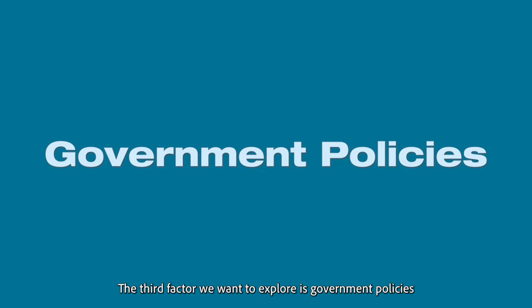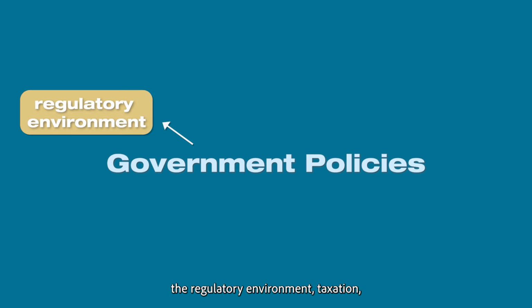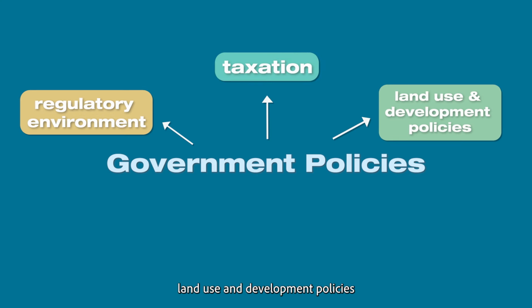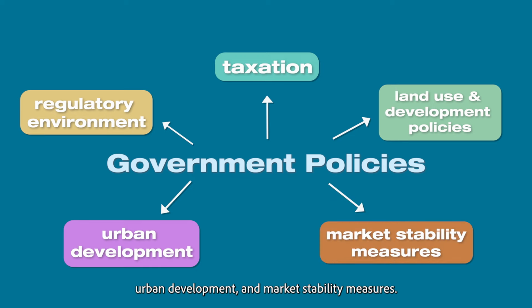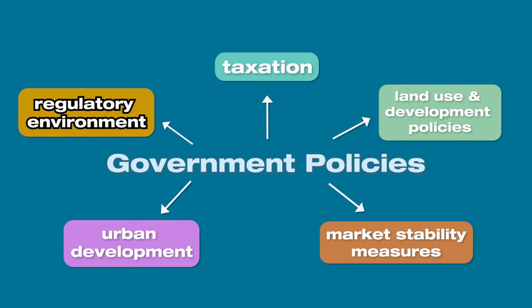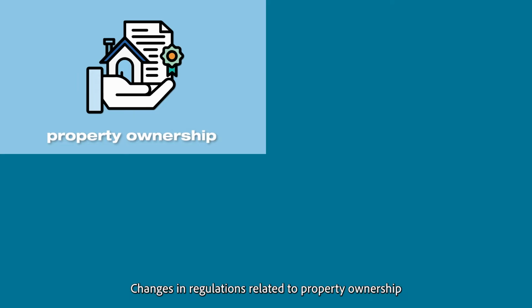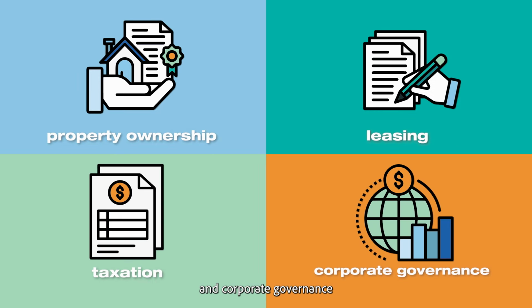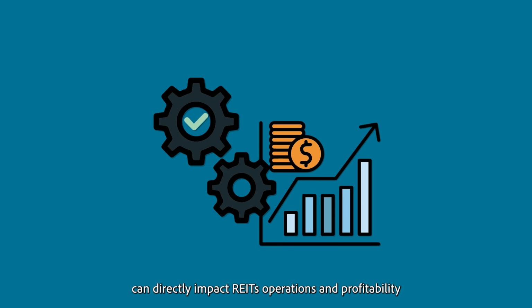The third factor we want to explore is government policies: the regulatory environment, taxation, land use and development policies, urban development, and market stability measures. Changes in regulations relating to property ownership, leasing, taxation, and corporate governance can directly impact REITs' operations and profitability.